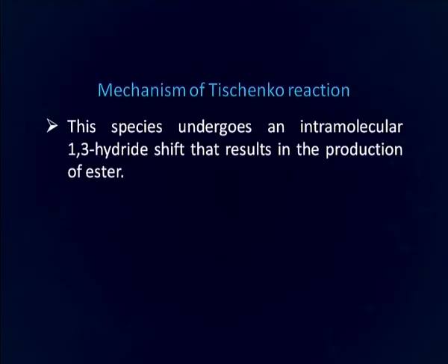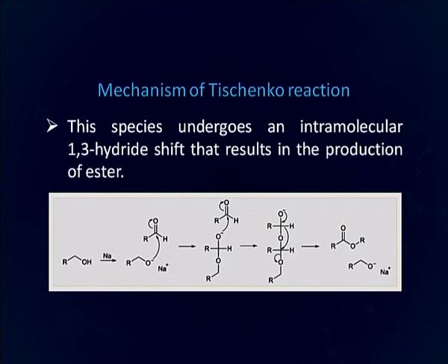In the mechanism of this reaction, the alkoxide acts as a Lewis acid to coordinate with one molecule of aldehyde and to facilitate the addition of a second equivalent of aldehyde, generating a hemiacetal intermediate. This species undergoes an intramolecular 1,3-hydride shift that results in the formation of ester. As you can see here in this figure, there is an intramolecular hydride shift and there is formation of this ester molecule.